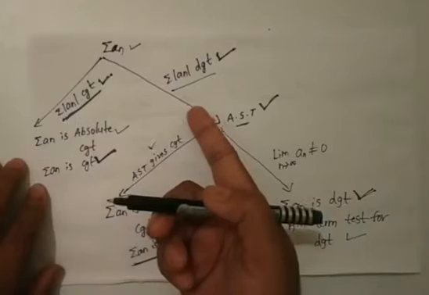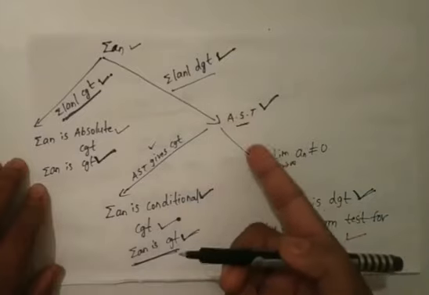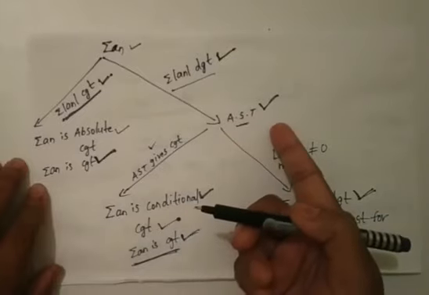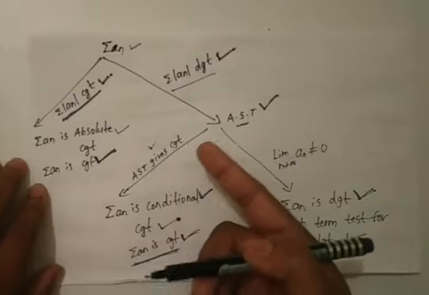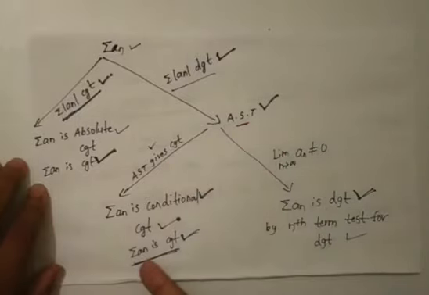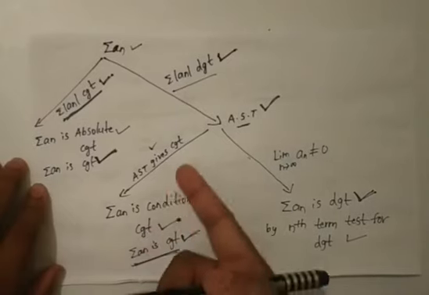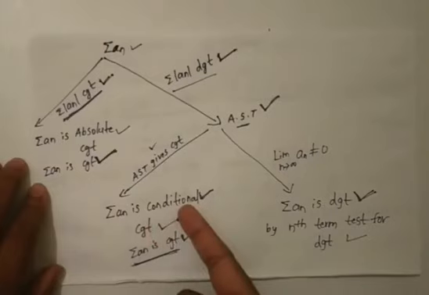Suppose if you have summation modulus of a n is divergent, then we will go for alternating series test. If three conditions are satisfied in alternating series test, then we can say that directly the series, that is summation a n, is convergent. So in this case we can say that summation a n is conditionally convergent.